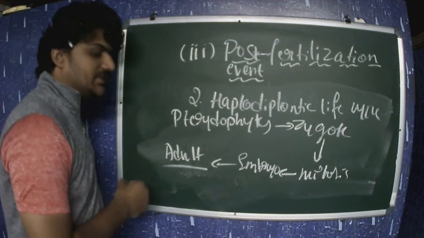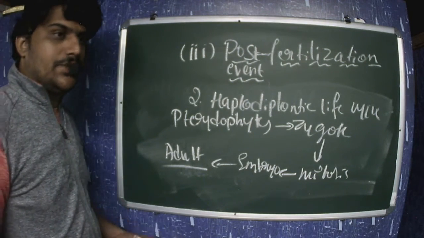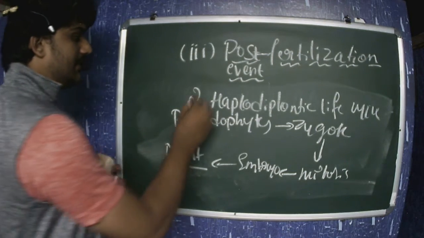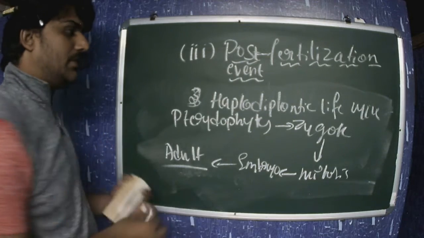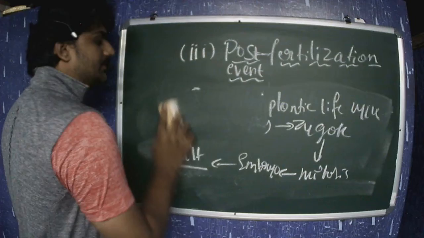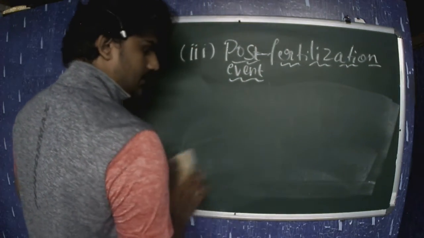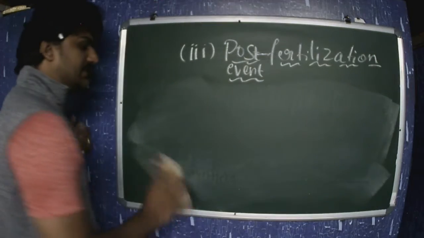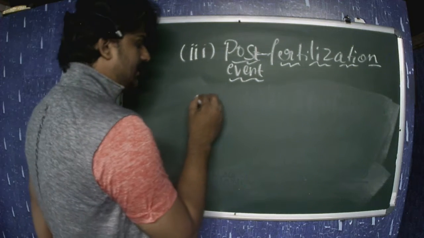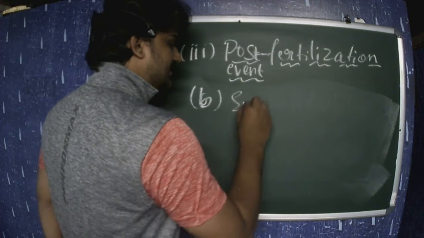That is, it is not young, it is a completely matured individual. So directly they will be matured, and that type of individual is developed. That is the third one, which possesses the haplodiplontic life cycle. So this is about the zygote. Next, the second post fertilization event is embryogenesis.